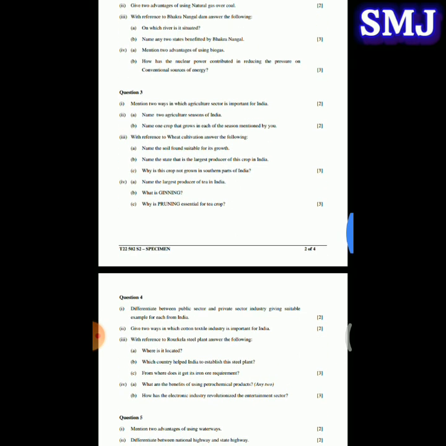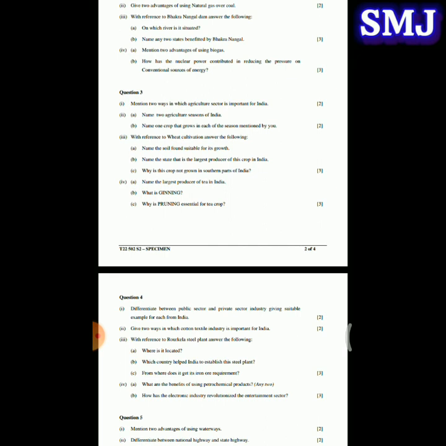Next question, with reference to the Bhakra Nangal Dam, answer the following question. First, on which river is it situated? So the Bhakra Nangal Dam is situated on Satluj river. Next, name any 2 states benefited by Bhakra Nangal Dam. So the answer is Punjab and Haryana.